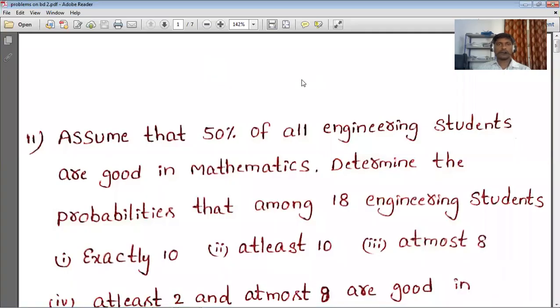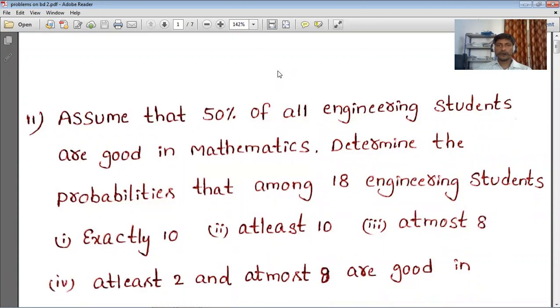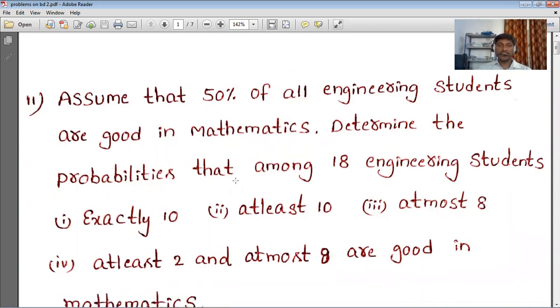Next problem. So what about the next one? Assume that 50 percent of all engineering students are good in mathematics. Determine the probabilities that among 18 engineering students, exactly 10, at least 10, at most 8, at least 2, and at most 8 are good in mathematics.